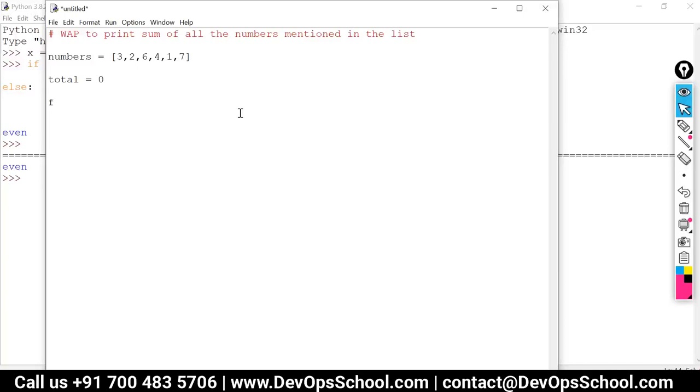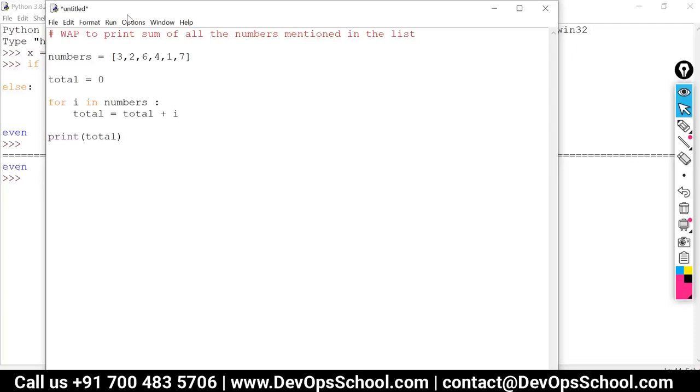So let's write a for loop. For i, just a variable I'm taking, in numbers, colon, enter. Now what we have to do is addition. So we are going to do like this. Total is equal to total plus i, and at the end we'll print total.